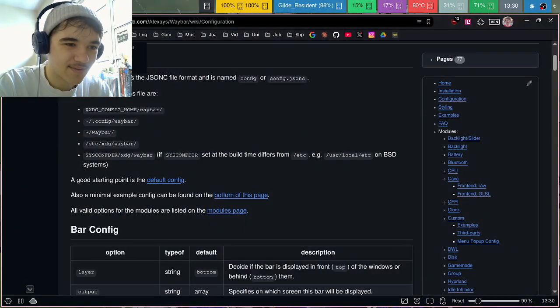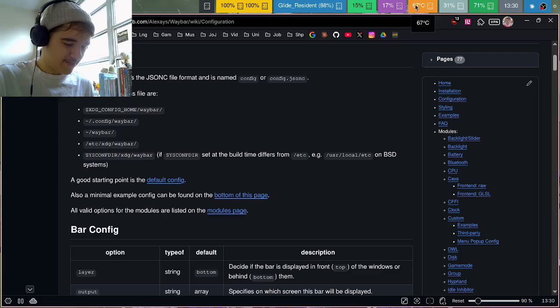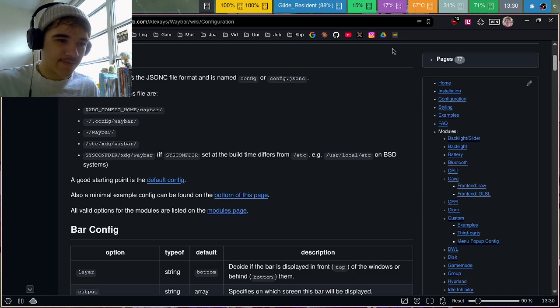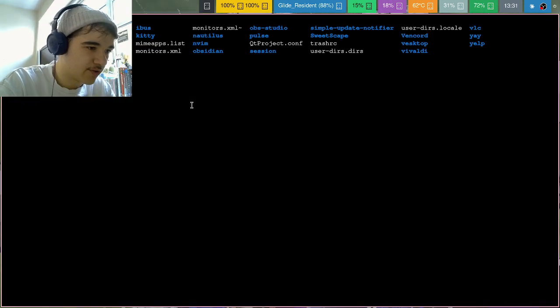I'm on 80 degrees Celsius. Okay, I don't really know what all these stats represent right now, so obviously I will customize this. Doesn't feel like it's 80 degrees Celsius, but okay. 6.7. Okay, fine. So let's see where my config lies. Let's open the terminal and open the config folder.